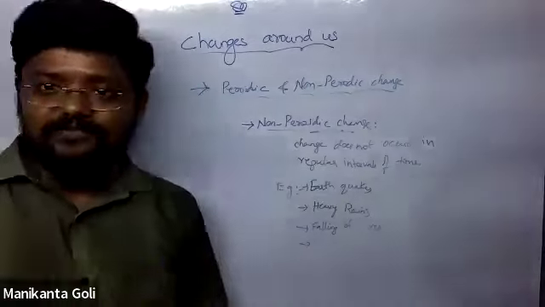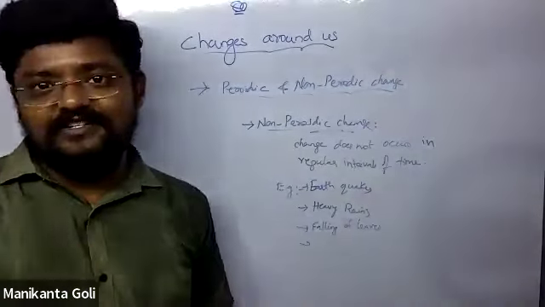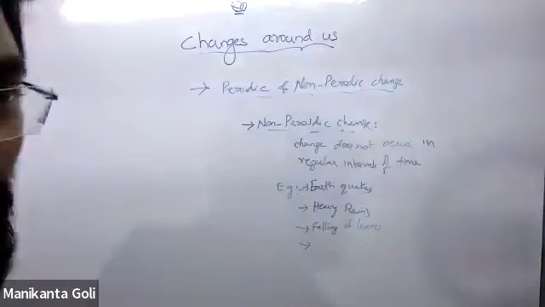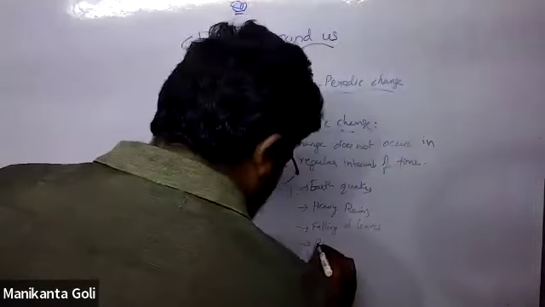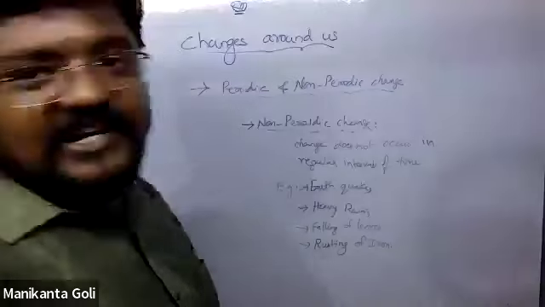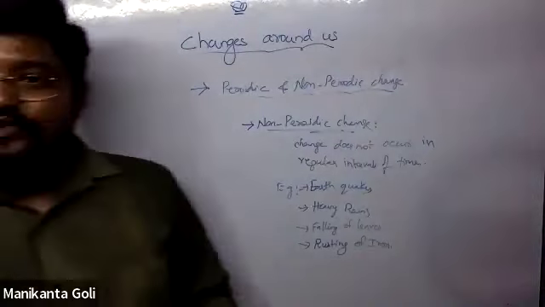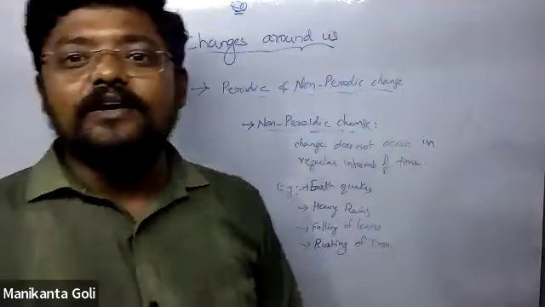Rusting of iron particles. It's not periodic change, it's not a correct example. Next one: rusting of iron. Very good, it's non-periodic change. Four to five examples are enough. So these are some examples of non-periodic change.